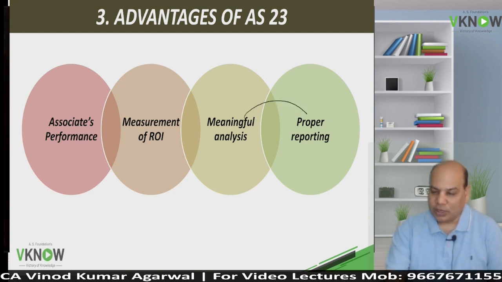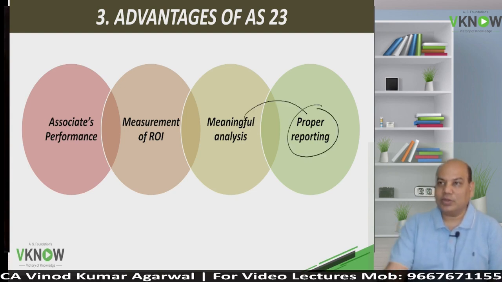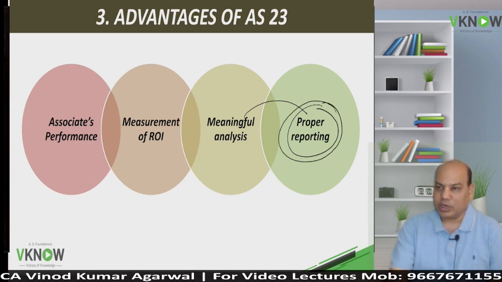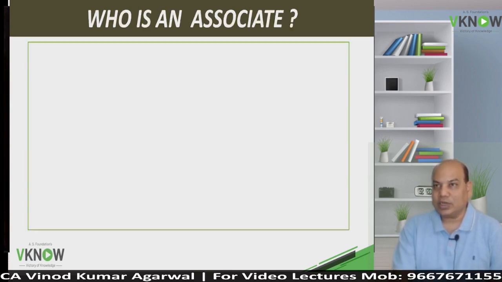And because of that, AS23 improves the financial reporting. It helps in having proper reporting, because as an investor we should get enough information for decision making, and if the reporting is properly done, the investor can take a more informed decision.